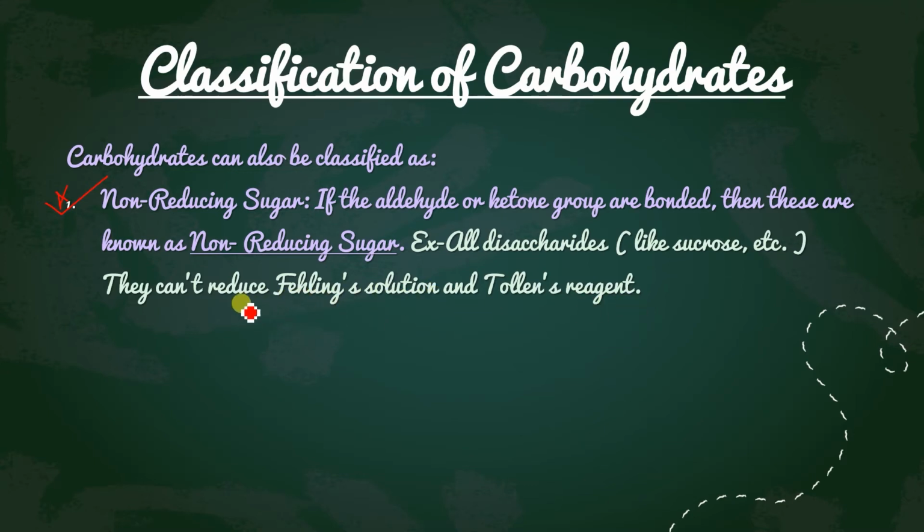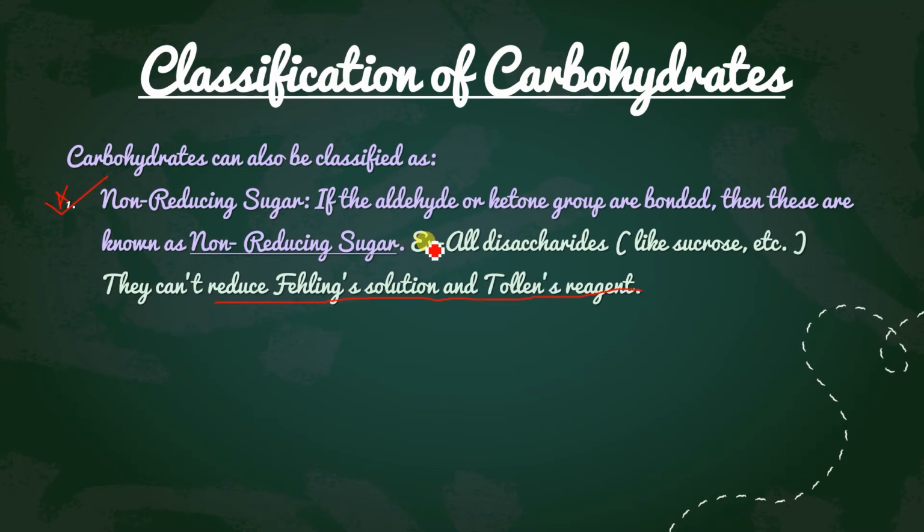We have done a test in organic chemistry, that is, how we will identify the aldehyde and ketone group. So there is an important test, that is Fehling solution and the Tollens reagent. All the carbohydrates have the tendency to reduce the Fehling solution and the Tollens reagent.